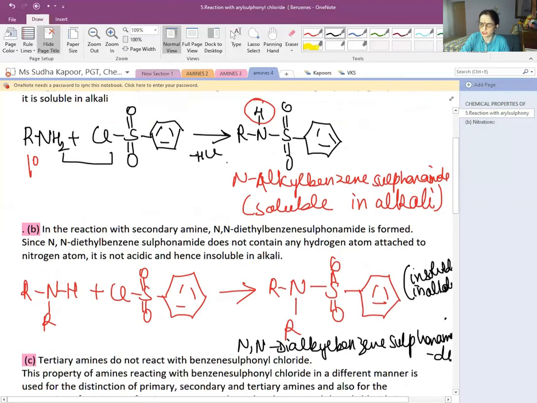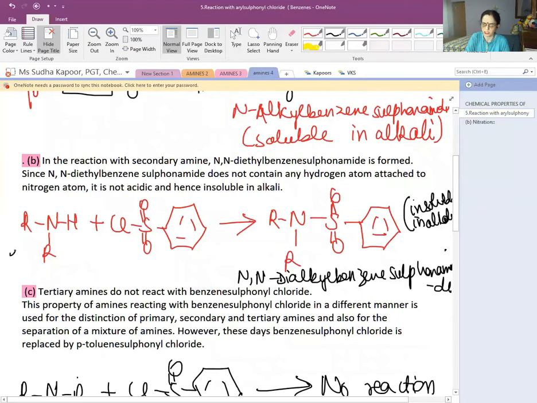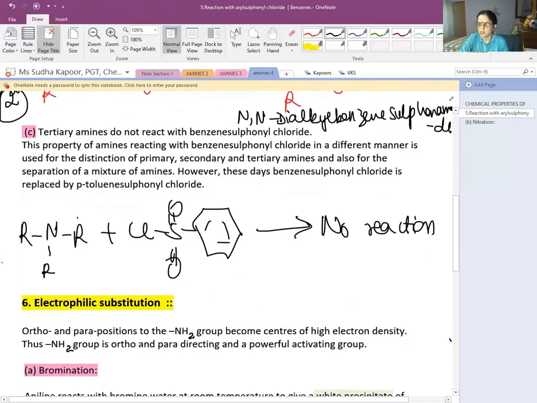The same is the case with the second one. In case of 2 degree also, the H is present here, so the reaction further proceeds, although the product is insoluble in alkali. But in the third case, it is well seen that since there is no H, how can the reaction proceed on it? So this was about the 5 main reactions.